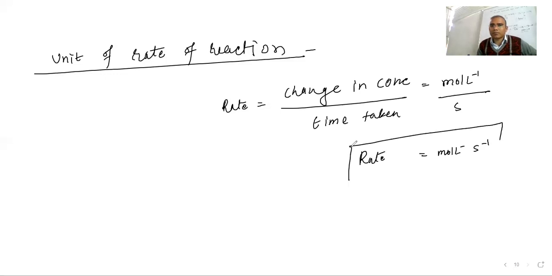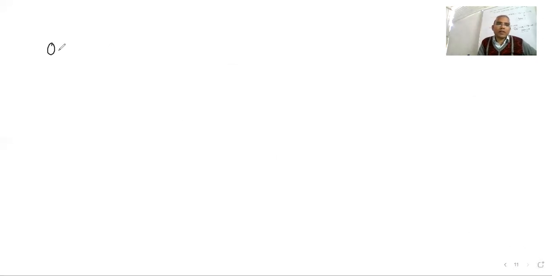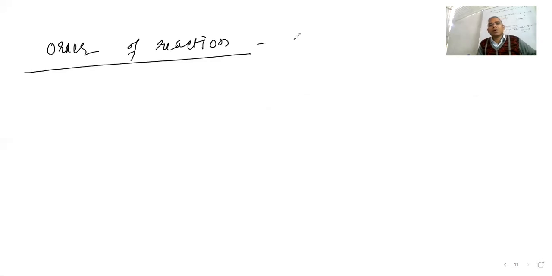Okay, now the next one is order of reaction. We are going to study order of reaction. Order of reaction means the sum of the powers of the concentrations of the reactants in the rate law.